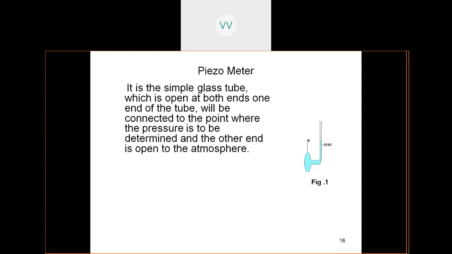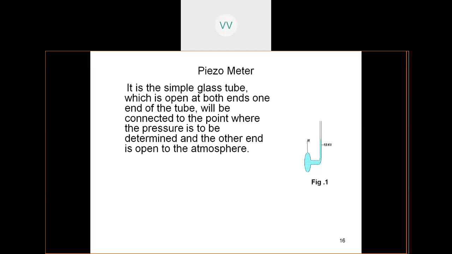So look here, the first type of manometer is a piezometer. A piezometer is nothing but a simple glass tube which is open at both ends, and one end of the tube will be connected to the point where the pressure is to be measured, and the other end is open to the atmosphere.